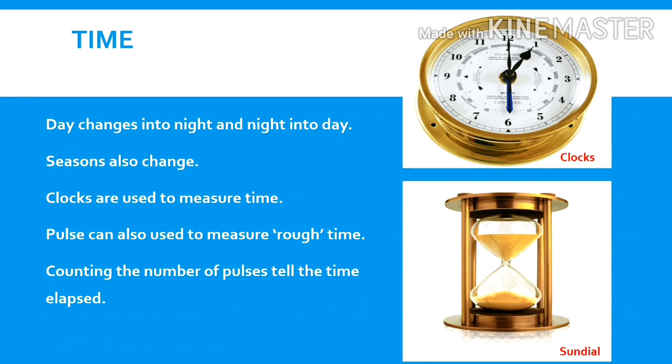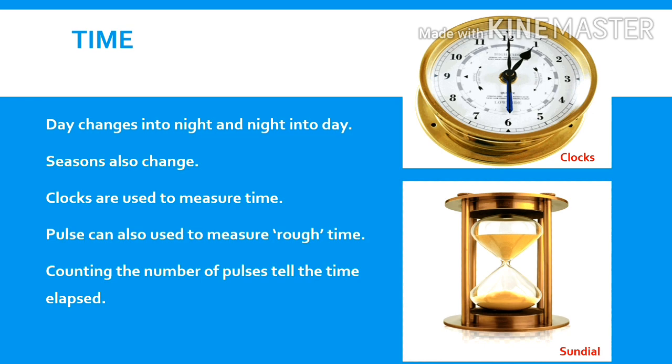What is time? Time is period between two events. Day changes into night and night into day. Seasons also change. Clocks are used to measure time. Pulse can also be used to measure rough time. Counting the number of pulses tells the time passed.